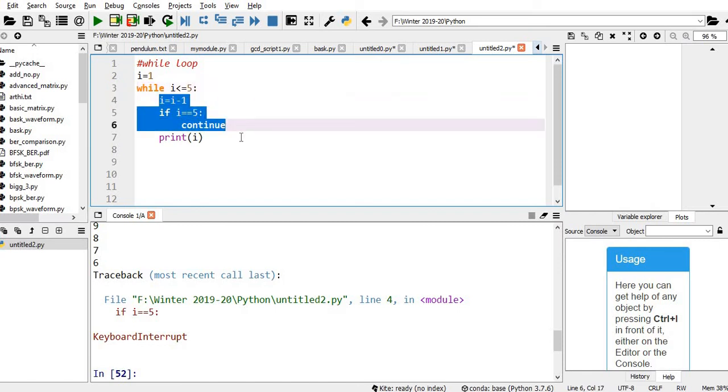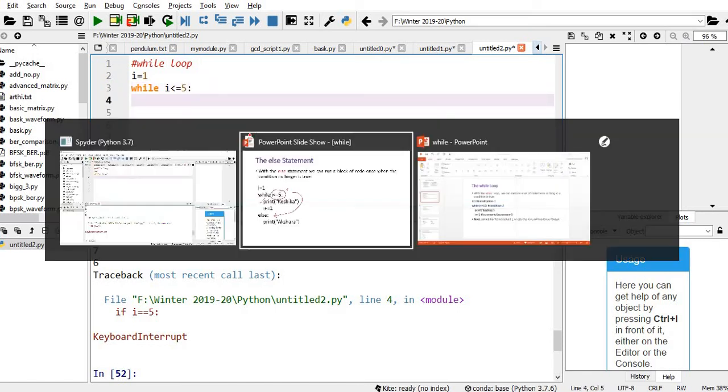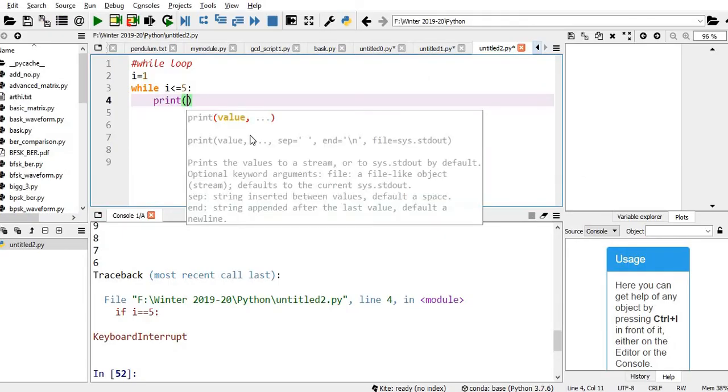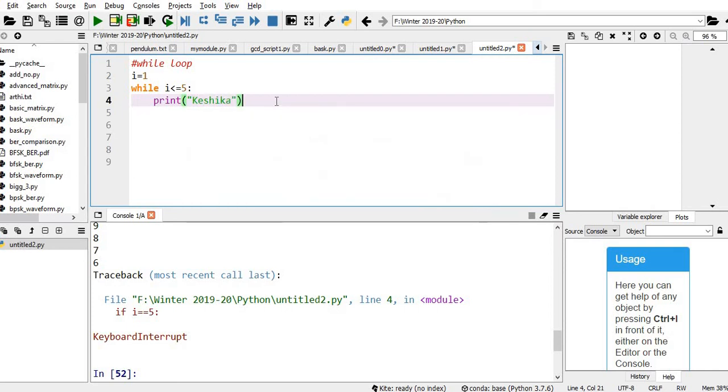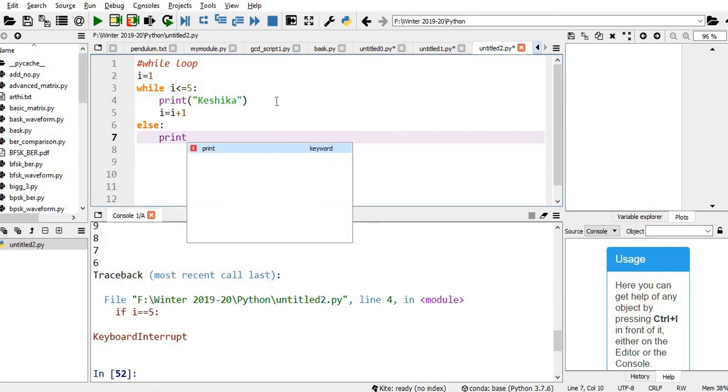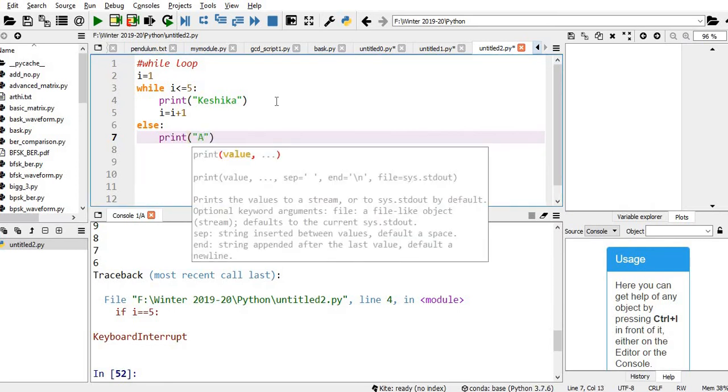Let me delete all these things. I'm going to print Keshika. Then I'm going to increment i. Else colon. When the condition fails, I'm going to print Akshar. This is the program I have displayed in the PPT.